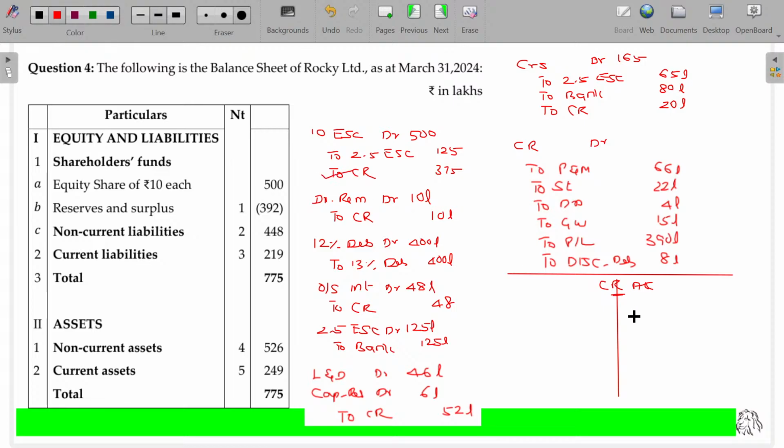In the first entry, equity share capital gain. So on the credit side, equity share capital 375 lakhs. Second entry, directors remuneration 10 lakhs, and outstanding interest on debenture 48 lakhs, and land and building.